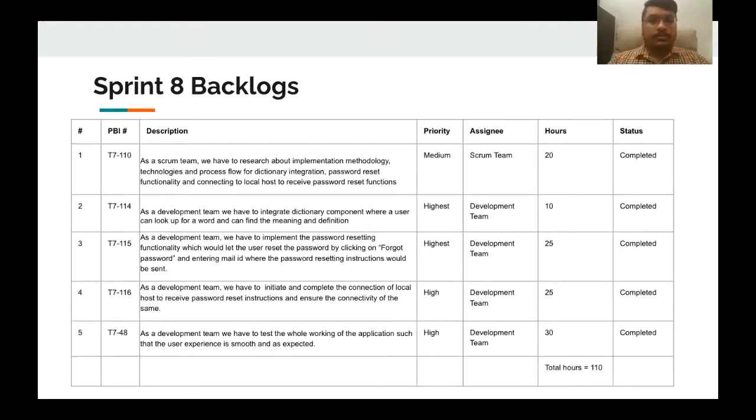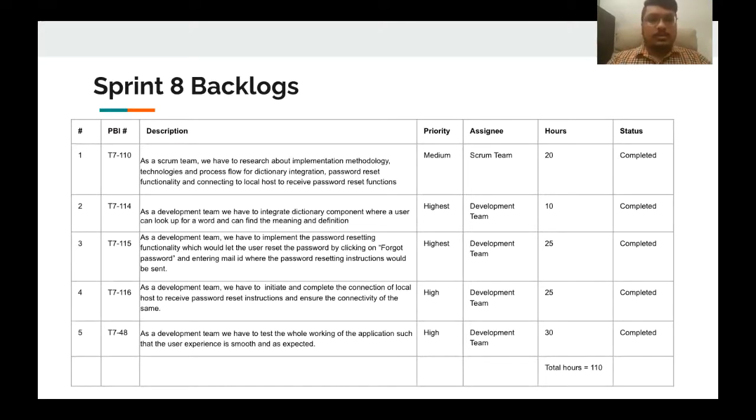complete it. And the second one is, as a development team, we have to integrate dictionary components where a user can look up a word and find the meaning and definition. And it was in the highest priority, and this is what we have done in this sprint. And it was assigned to the development team, and it took 10 hours to complete it.